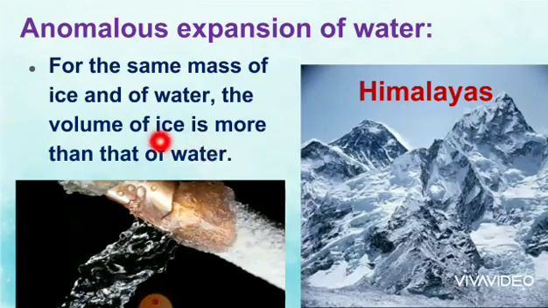Next, anomalous expansion of water. For the same mass of ice and of water, the volume of ice is more than that of water. Both are the same mass. What are they? Ice and water. But the volume is different. In the Himalayas, the temperature can go down even below 0 degrees Celsius.